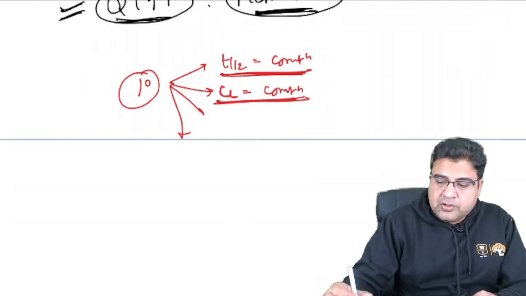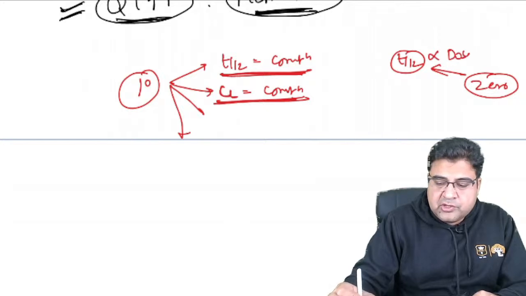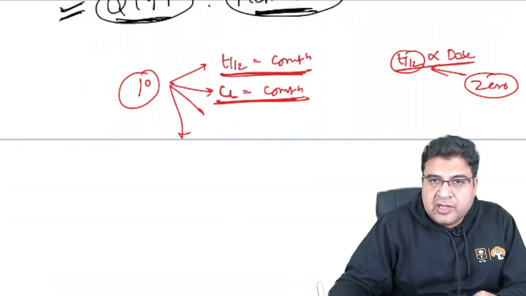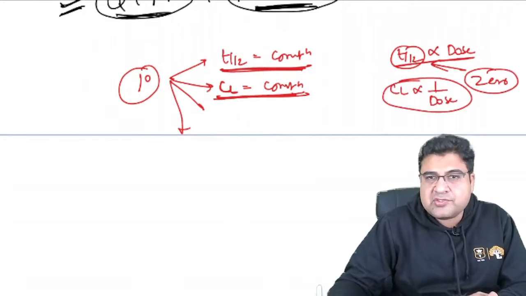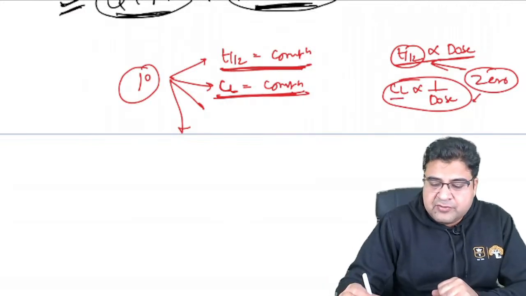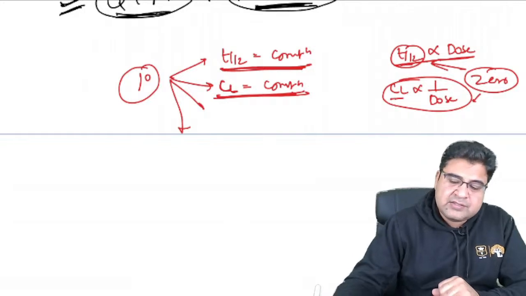But if we talk about zero order kinetics, T half is directly proportional to the drug dose. So it is not constant, it is directly proportional to the drug dose. Clearance is inversely proportional to the drug dose. So clearance is also not constant. So here clearance is variable and T half is variable.